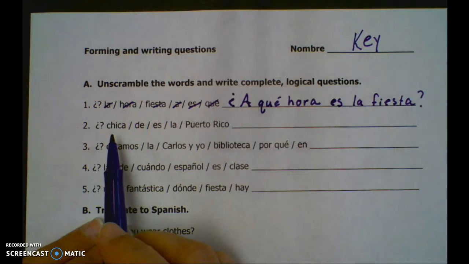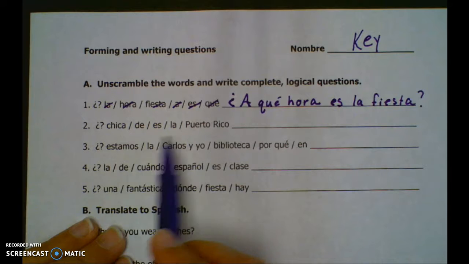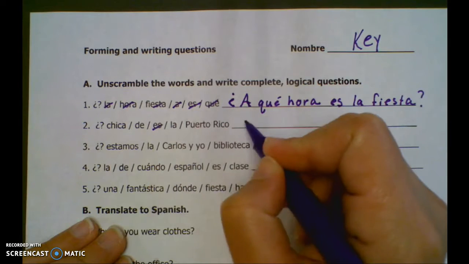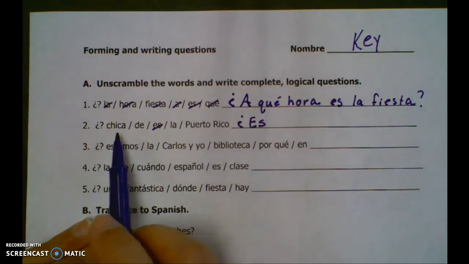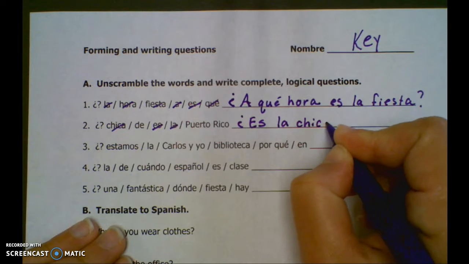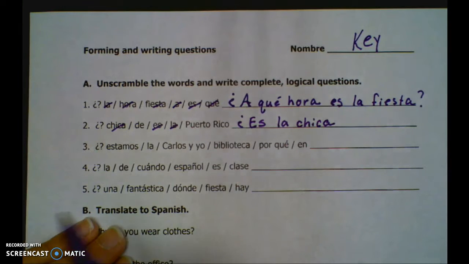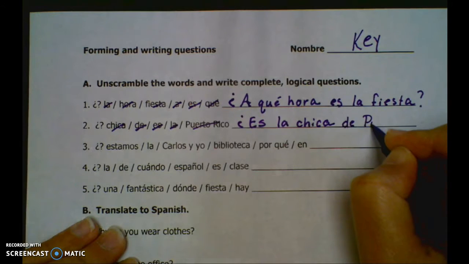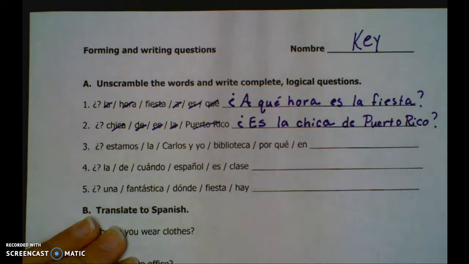All right. Number 2, we've got chica de es la Puerto Rico. Well, we don't have an interrogative word here, so we know that we're going to have to go verb, subject. Search for your verb. Es is, oops, upside down question mark always goes first. Okay, is what? Well, we've got la chica, the girl. La chica, that will be your subject. So when we're doing a question, it's going to be verb, then the subject, rather than la chica es. It's es la chica. We just flip-flop them. And then we are left with de Puerto Rico. Es la chica de Puerto Rico. Is the girl from Puerto Rico? Question mark. All right. Let's look at the next one.